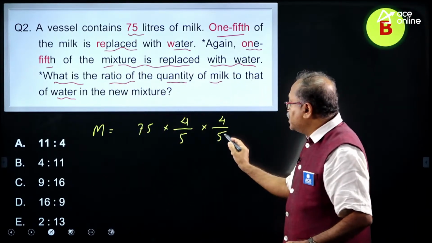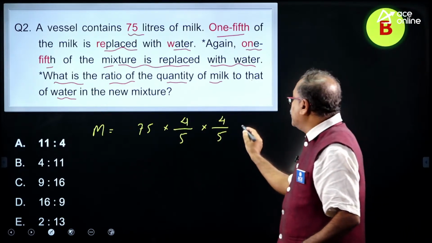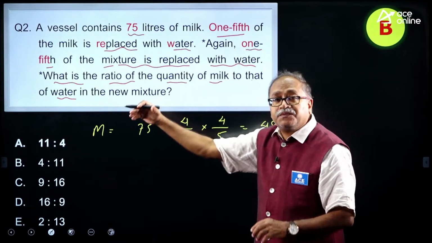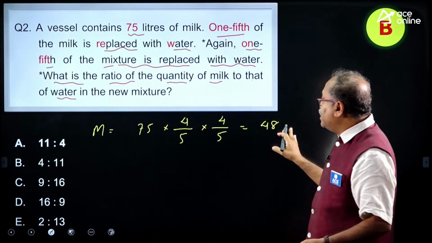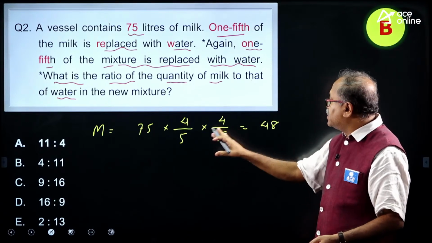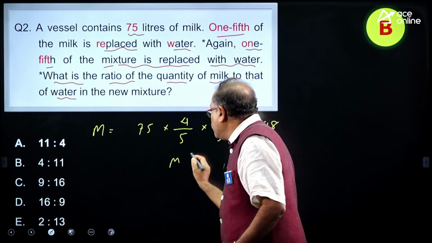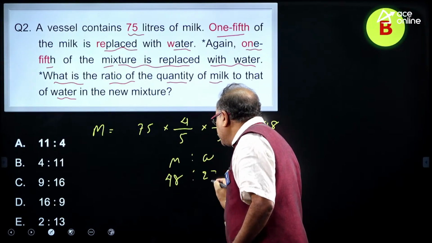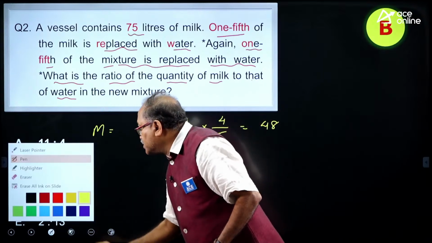So, what is the total? That is 25 times 3, and 16 times 3 is 48. So, milk left is 48. As it is a replacement, the total quantity remains the same. So, therefore, 75 minus 48 is 27. So, milk to water ratio is 48 is to 27, and I think you are right, my dear friend Sumit sir.